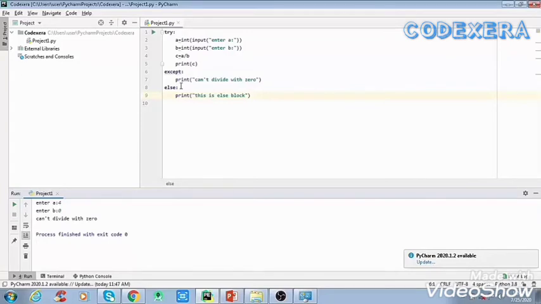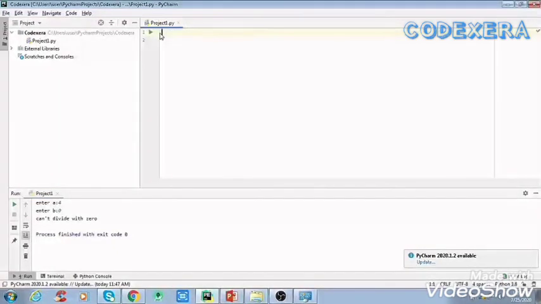So now we can use the finally block with the try block, in which we can put the necessary code which must be executed before the try statement throws an exception. The syntax will be the same as we have done here, only we have to add one more block, that is finally. But finally must be used with a try block, otherwise it will give an error. That's fine. Now I will show you one more example using try finally.